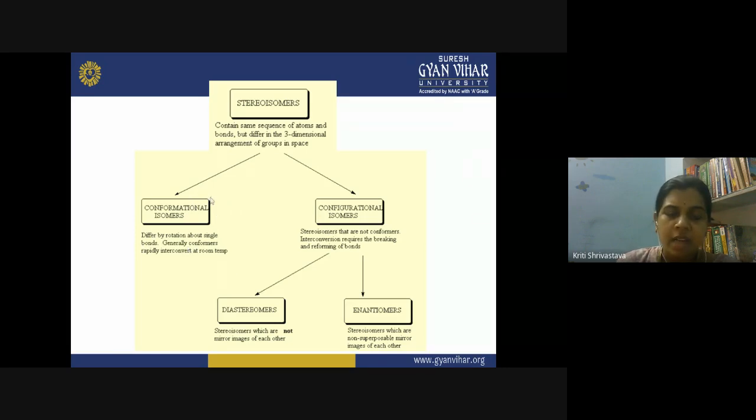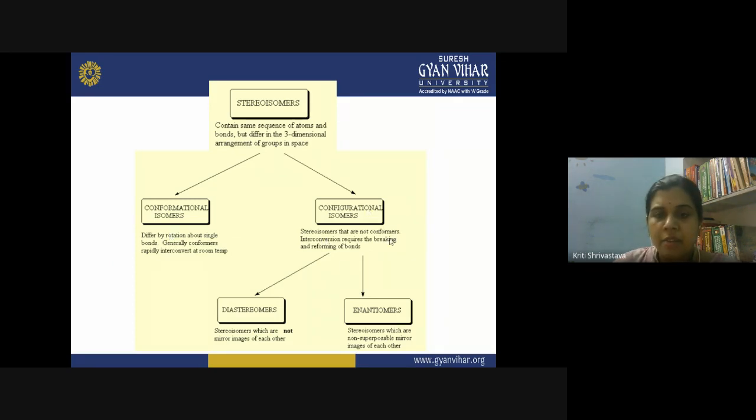We have seen that if the groups on the two carbons are masking each other, then the energy of the molecule will be high due to steric hindrance. And if they are not masking each other, facing different sides on the two carbons, this is the staggered conformation, and the energy of such a conformer will be low. So this is conformational isomerism, and it is only present when your molecule contains a carbon single bond carbon.